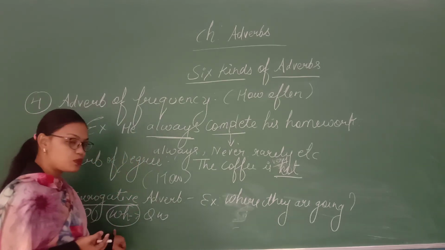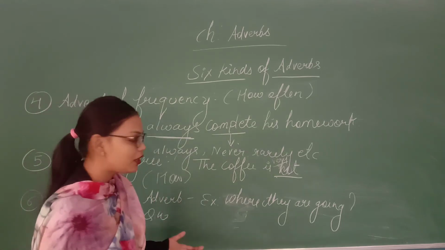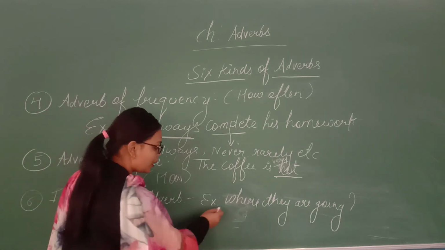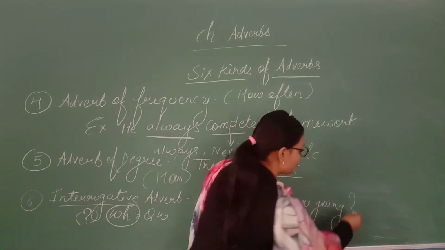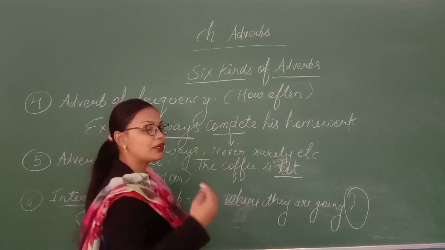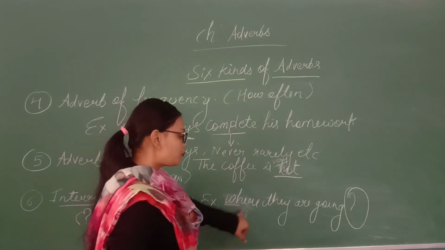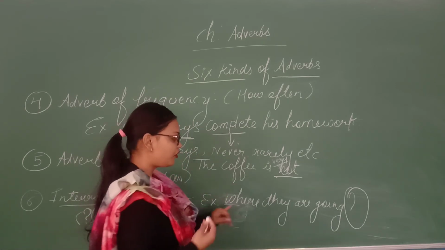And when you see this WH word, what, where, when, you will know that a question is being asked by somebody to you. So a WH questioning word is there, and at the end you will find this question mark. It means somebody is asking you a question: where are they going?